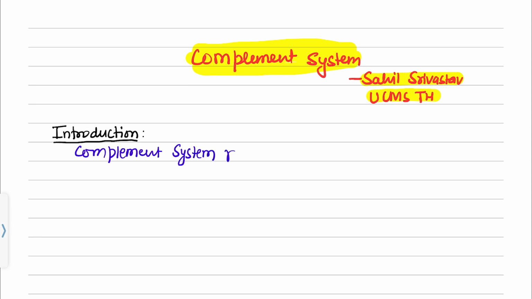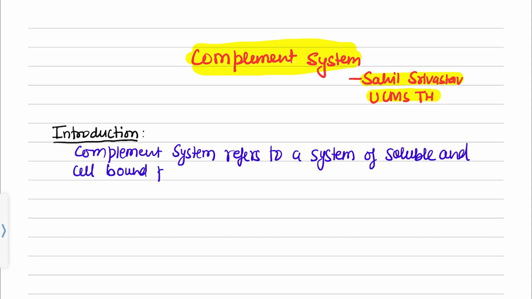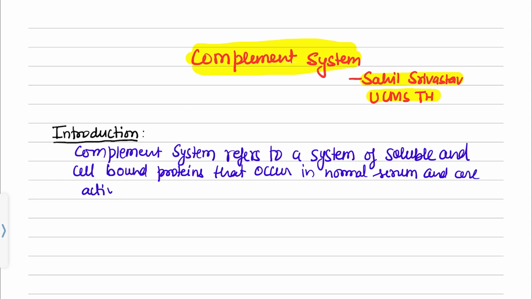This system refers to a system of soluble and cell bound proteins that occur in normal serum and are activated by antigen and antibody reaction.